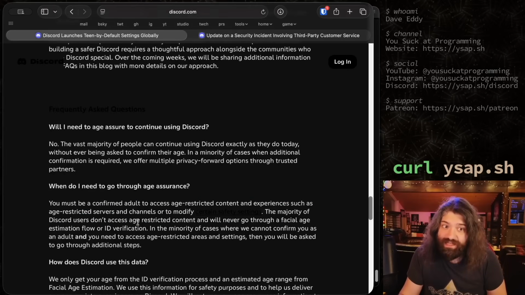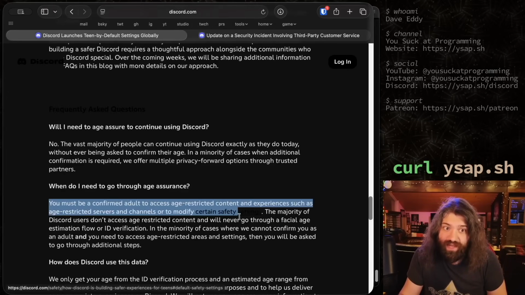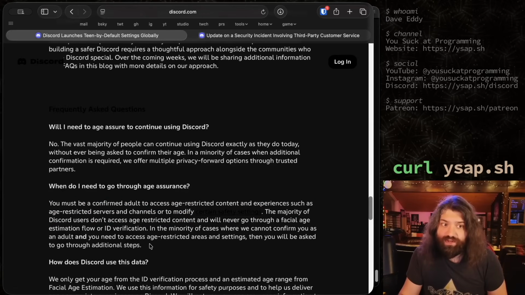You must be a confirmed adult to access age-restricted content and experiences such as age-restricted servers and channels, or to modify certain safety settings. The majority of Discord users don't access age-restricted content and will never go through the facial estimation flow or ID verification. In the minority of cases, they keep stressing this. Obviously, it's only going to be a small number of cases, but still, the precedent is being set that you might have to upload your ID to use Discord.